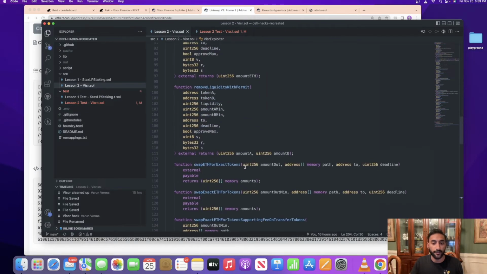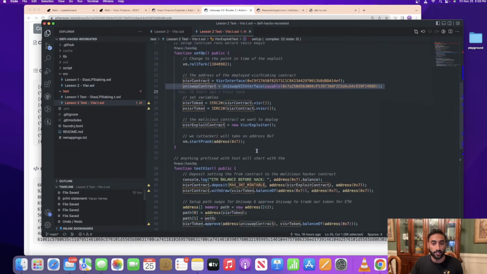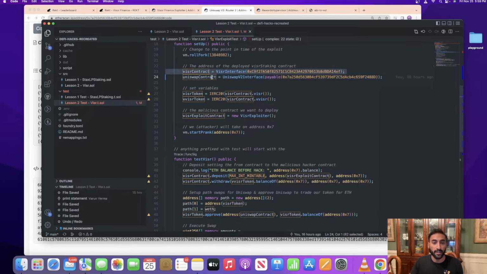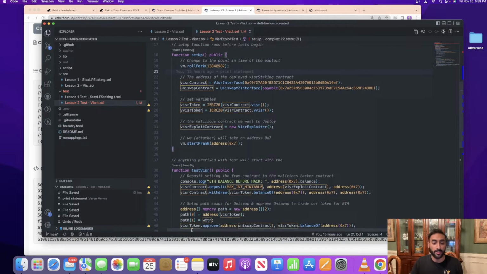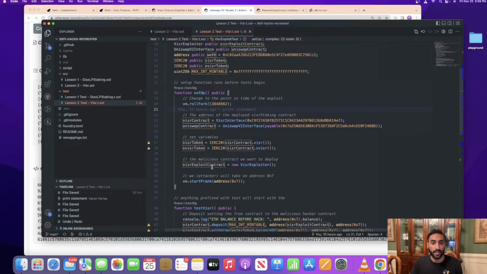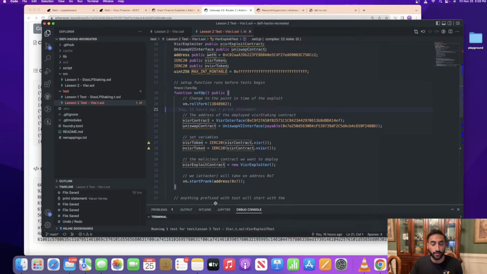We supplied an interface so that when we reference the contract here, we know what exact methods can be called on the Visor contract. In our last video, we set the block in the run command itself, but here we can do that with Foundry. So the point in time at which the attack happened can be set within our constructor, and it's a lot simpler than doing it from the command line.